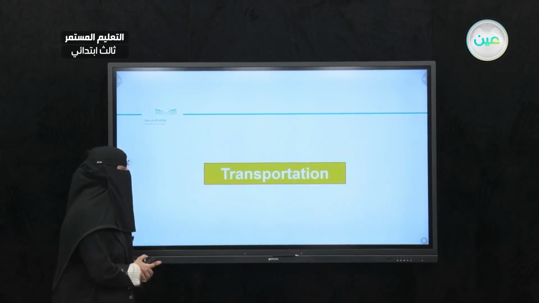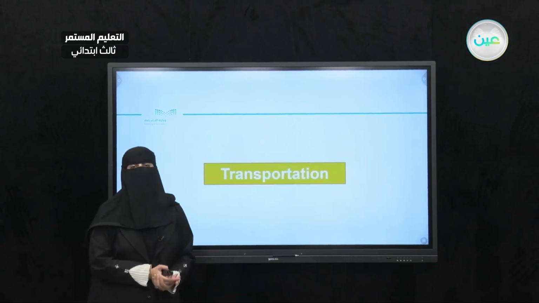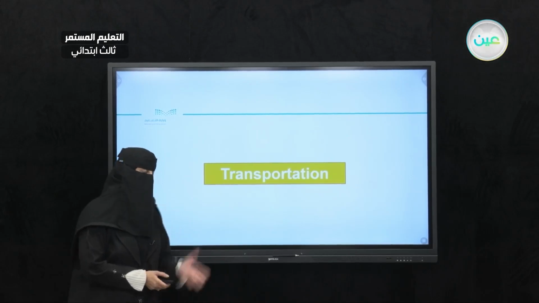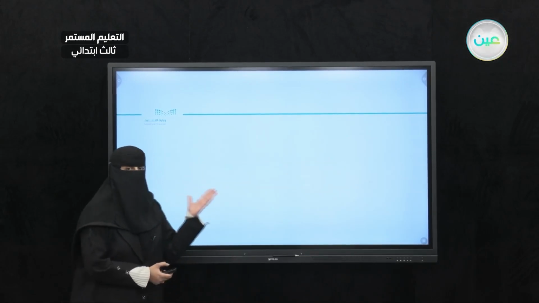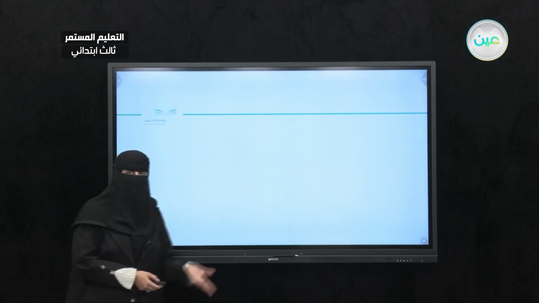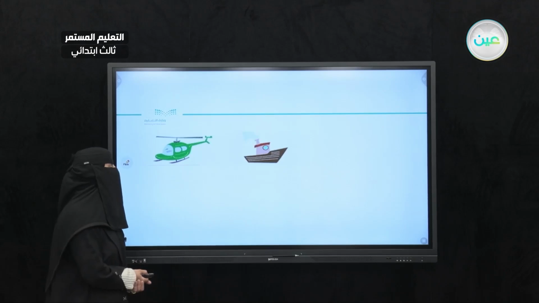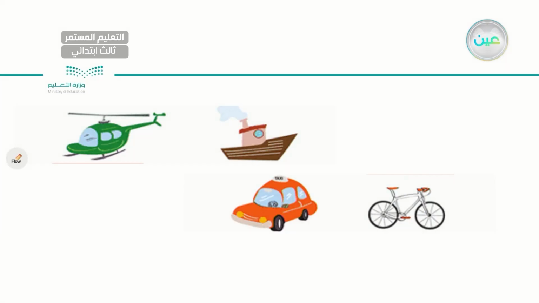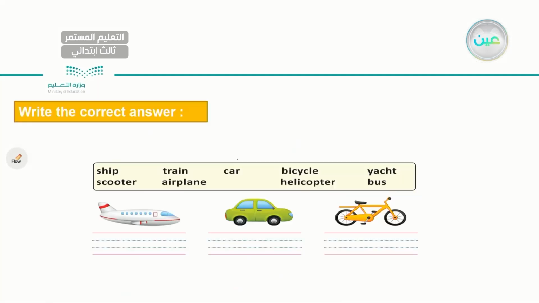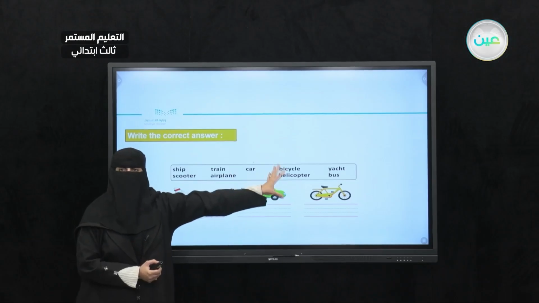Excellent. Now, also we introduced different kinds of transportation, my dear student. Let's start. Let me reveal some of the transportation that we use daily, right? As you can see here, different kinds of transportation, okay? We will be saying the names of this transportation in a minute. Now, as you can see here, I have all the transportation's names. Let's read them.